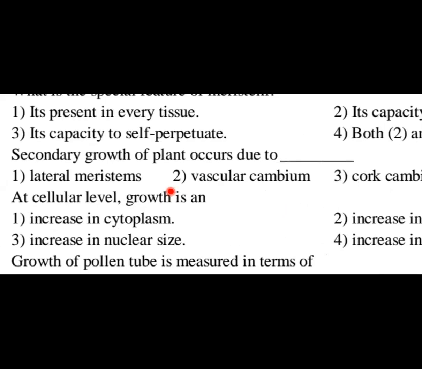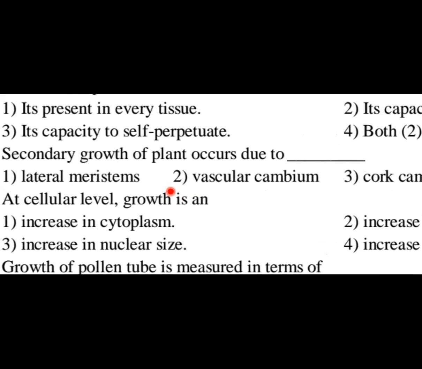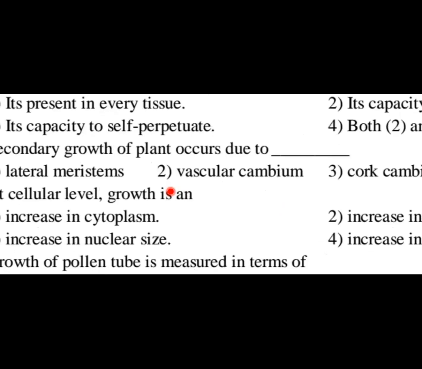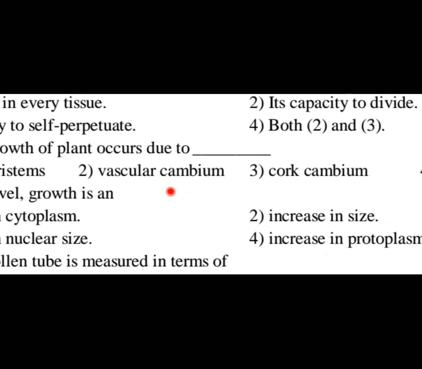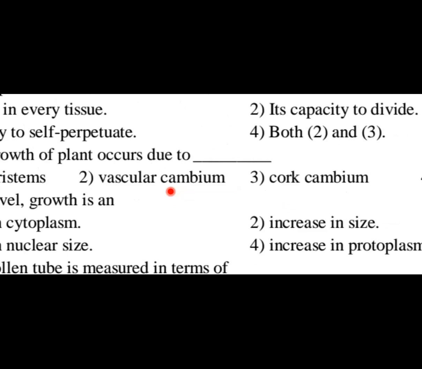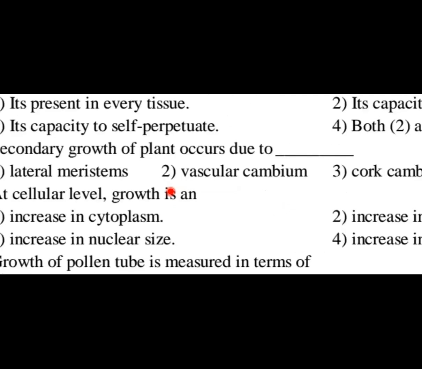Secondary growth of plant occurs due to, okay, so very important question. Secondary growth of plant occurs due to option 1, lateral meristem, option 2, vascular cambium, option 3, cork cambium, and option 4 is all of these. Okay, so what is the meaning? Secondary growth is due to what? Lateral meristem is there.